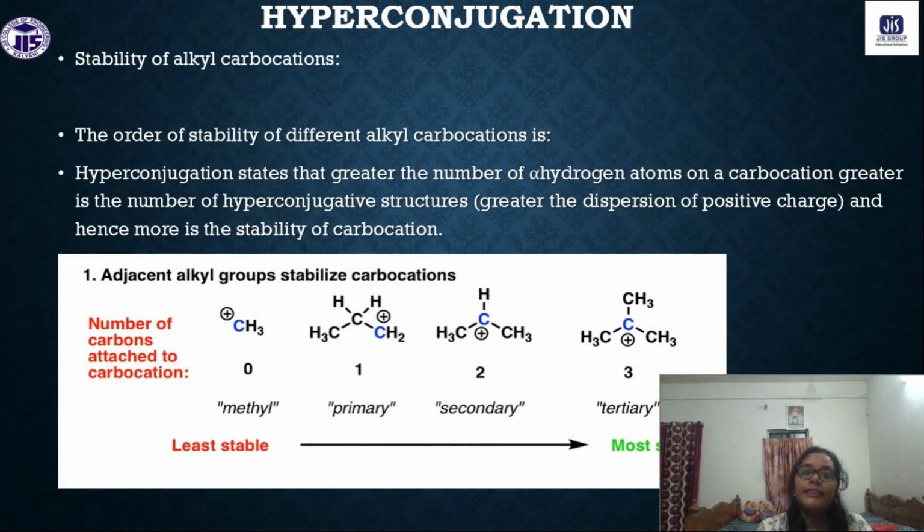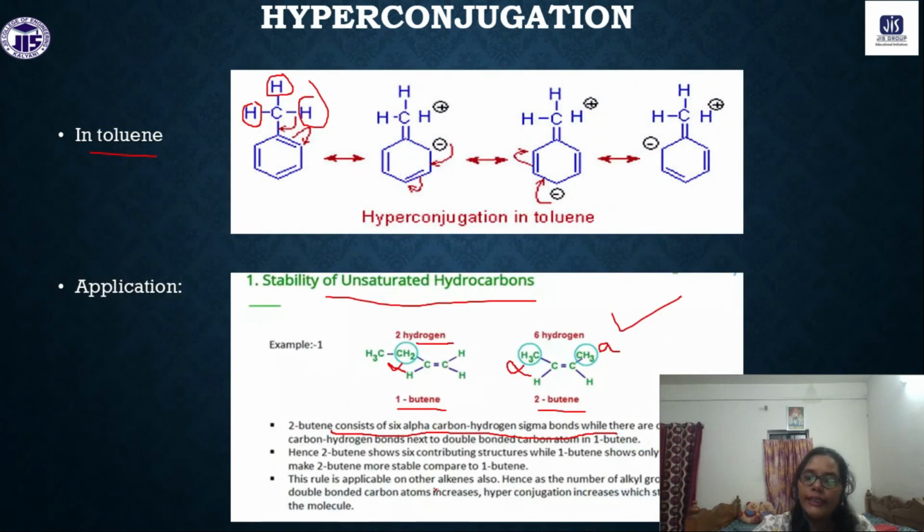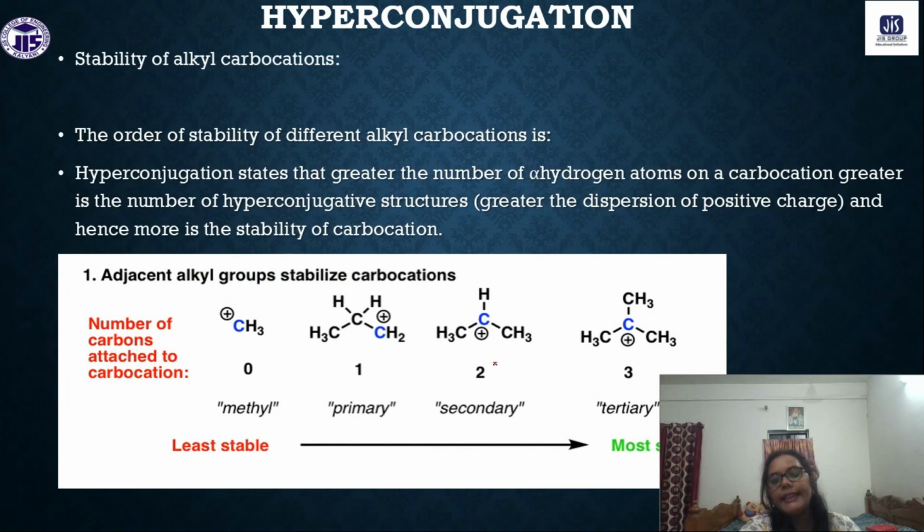Next, the stability of the alkyl carbocation. Again, we can explain it by the hyperconjugation effect. The stability of a carbocation can be explained by the inductive effect and also by the hyperconjugation effect, but hyperconjugation is much more prominent than the inductive effect. So in this case you can consider both effects, or you can explain the question with the hyperconjugation effect only.